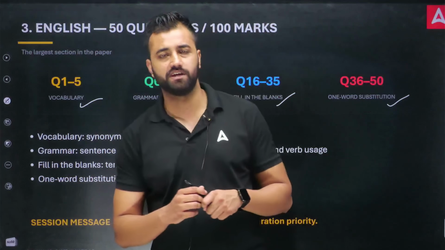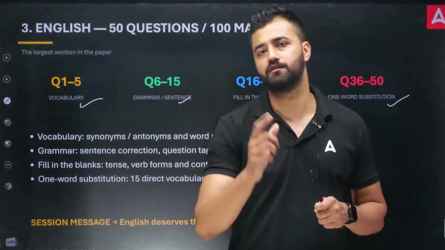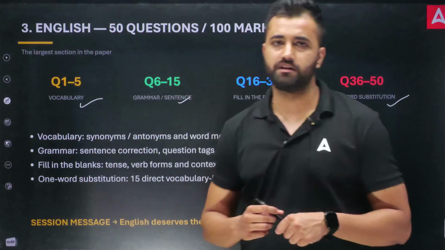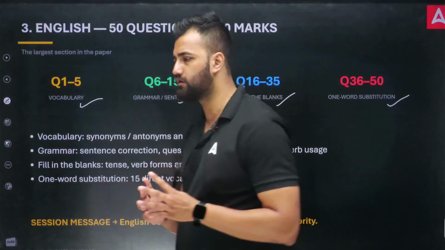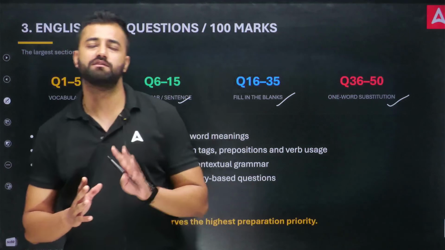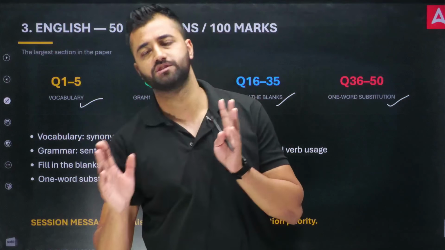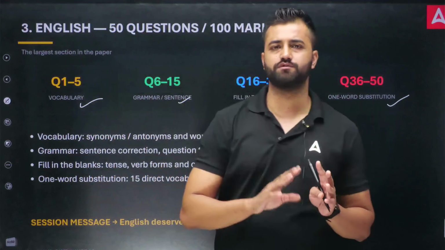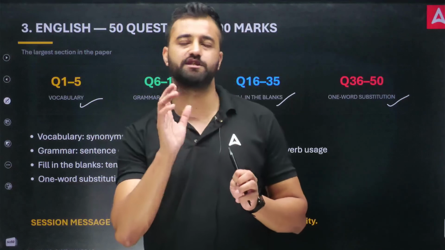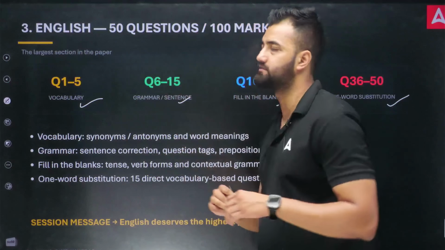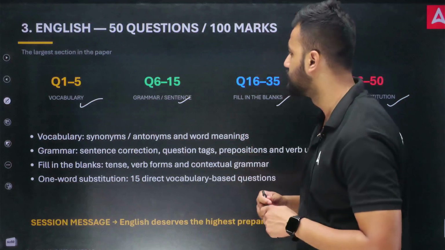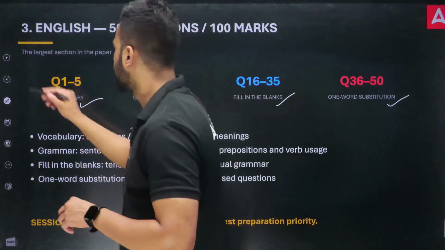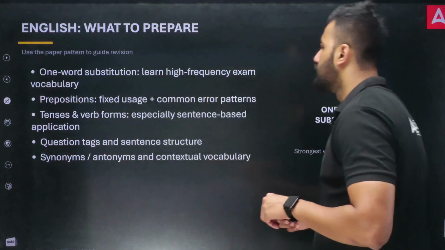So I would say that English will be the deciding factor for your selection in this particular examination, because other sections were also somewhat tricky, right? The other sections were general knowledge and current affairs along with computer and English. The theoretical subjects were a bit tricky, but still the main selection will come from the English portion, because the vocabulary asked was of good level. Okay, moving ahead, English, what to prepare.